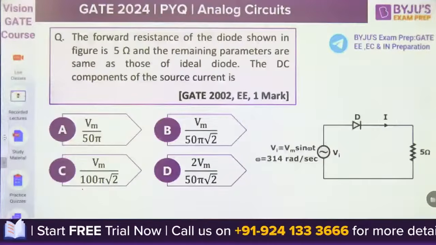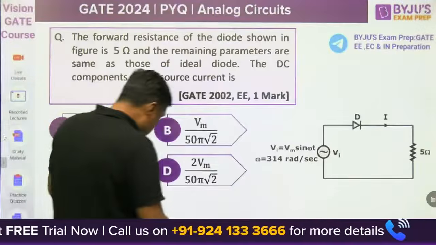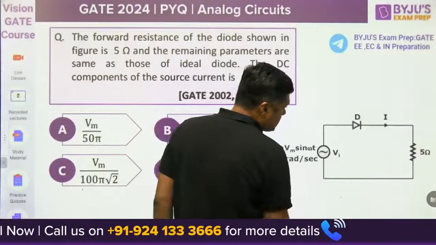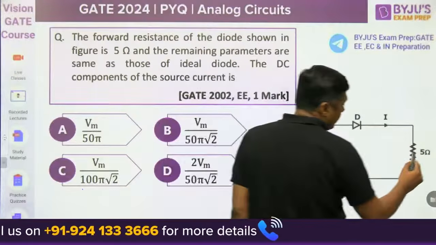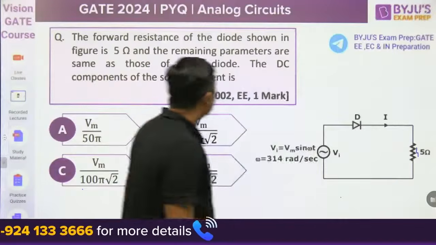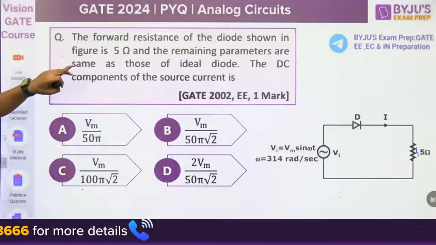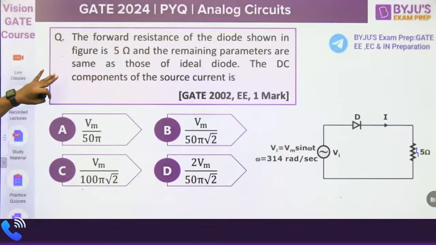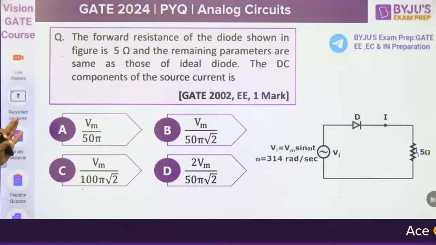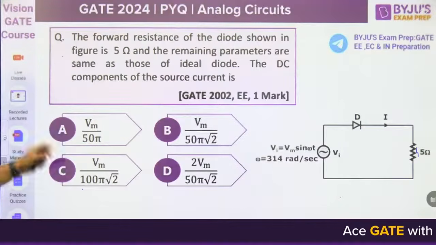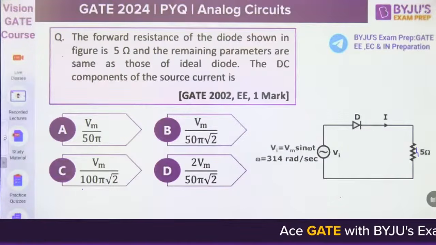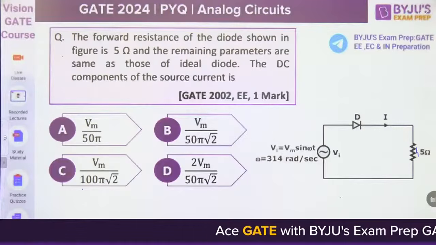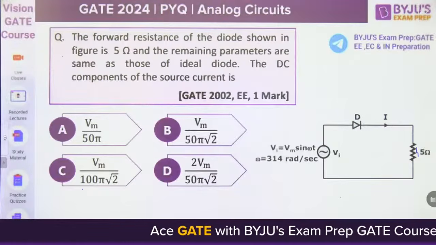Now quickly we will solve 5 or 6 questions from the electrical branch. This is question 45. The forward resistance of the diode shown in the figure is 5 ohm and the remaining parameters are the same as those of an ideal diode. What is the DC component of the source current? This is a half wave rectifier, guys.